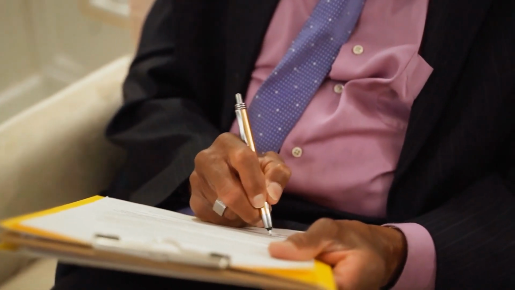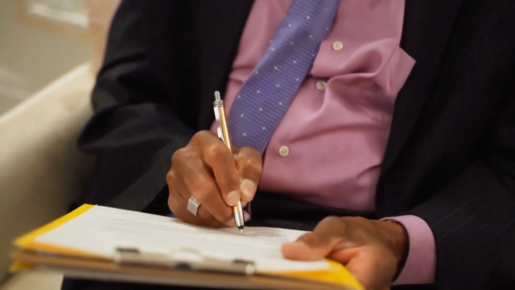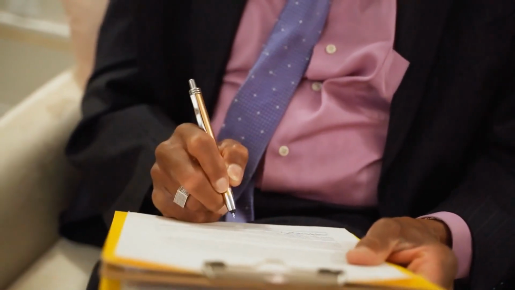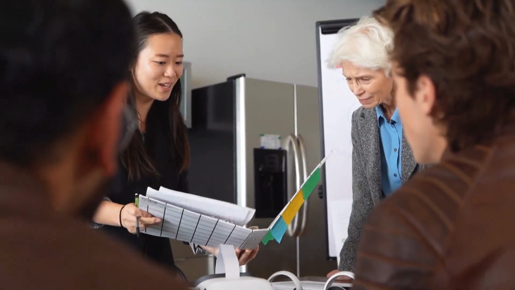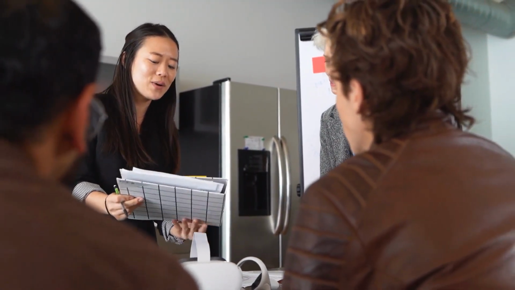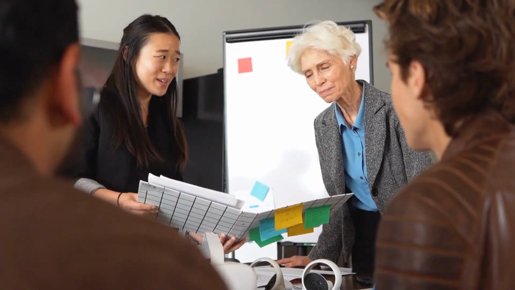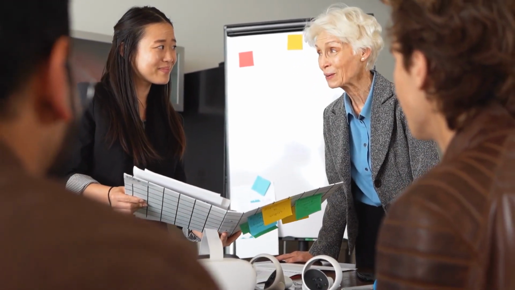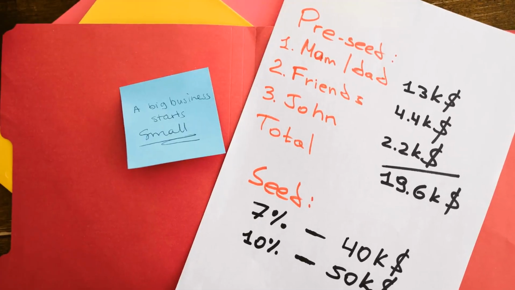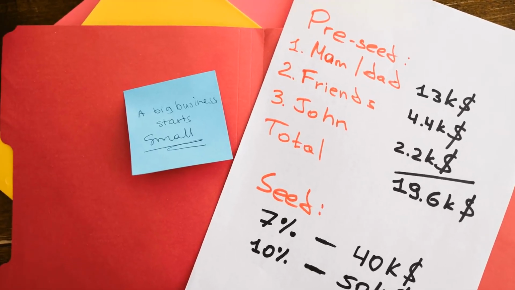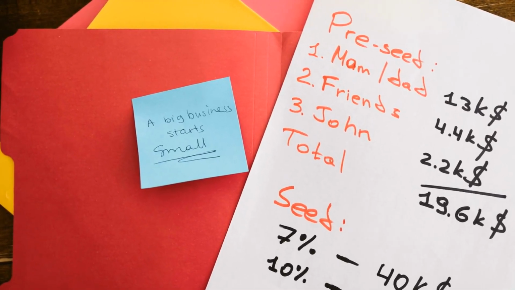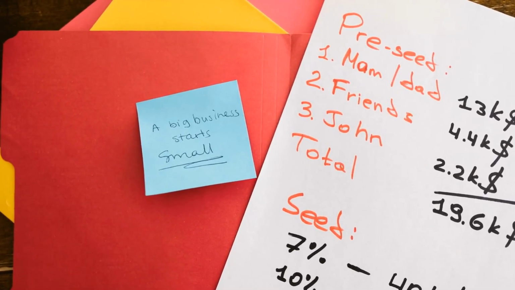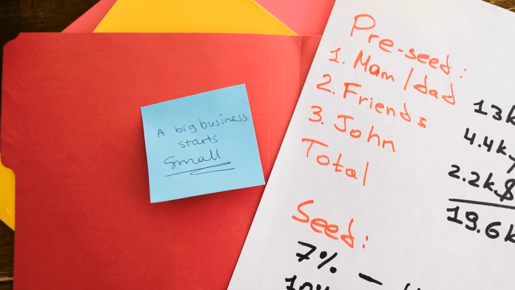The equity stake and dilution clause outlines the percentage of equity the investor will receive and addresses potential dilution in future funding rounds. Board seat and voting rights clauses define the investor's level of control in the company's governance. Liquidation preference determines the order in which investors get paid in case of a liquidation event. Other important clauses include anti-dilution protection, which adjusts the investor's equity stake if new shares are issued at a lower valuation, and conversion rights for investments structured as convertible notes.